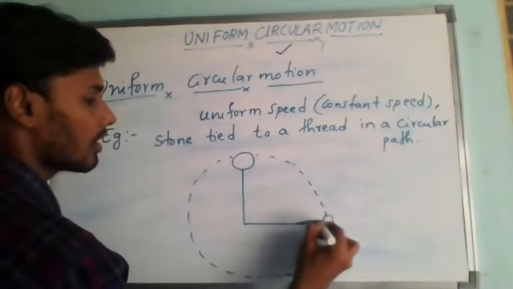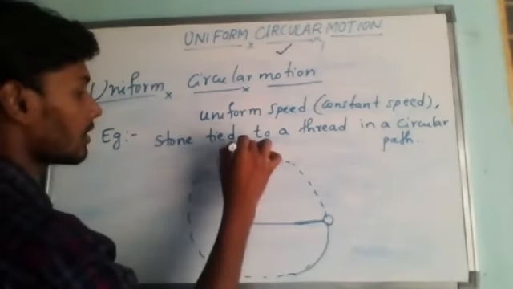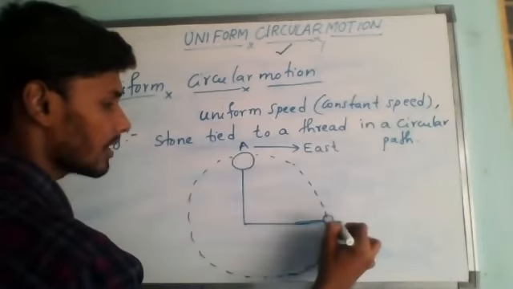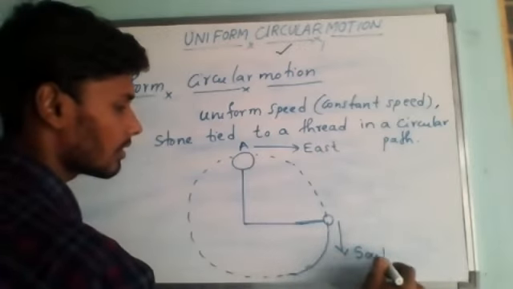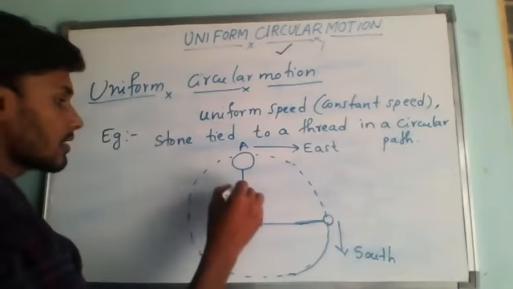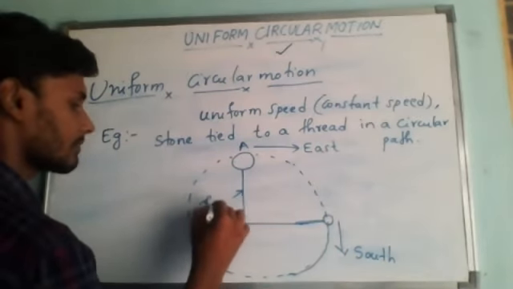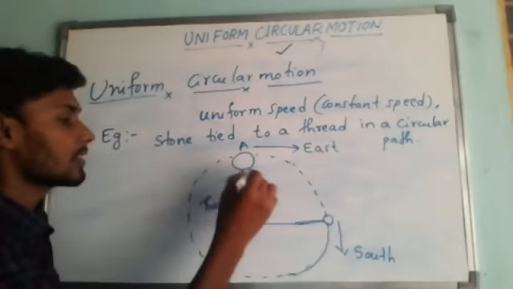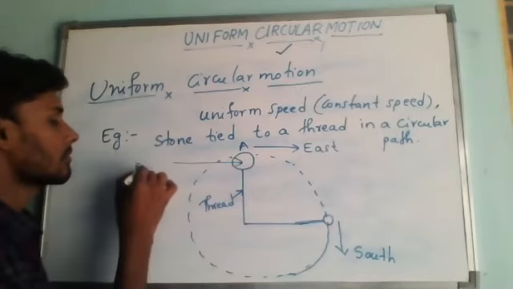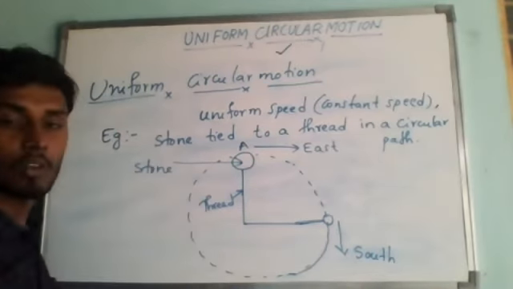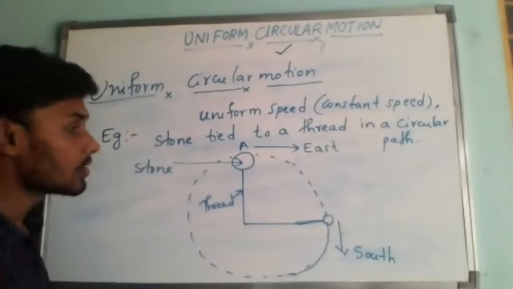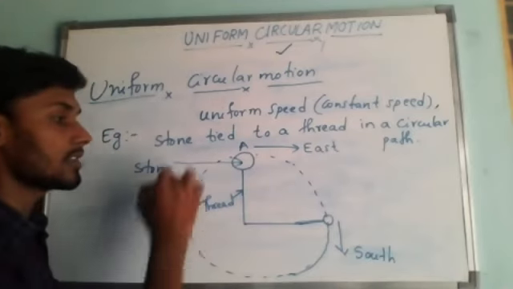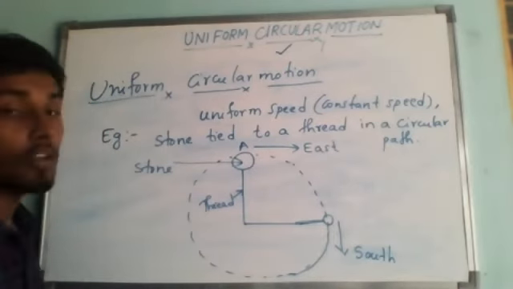then you can observe here. When the body is here, what will happen? At position A, the direction is east. When the body is here, the direction is south. Like this. This is called the thread. So every time the direction will be continuously changing. This is called the stone. So when you are rotating in a circular path, the direction is continuously changing. So it's an example of uniform circular motion.